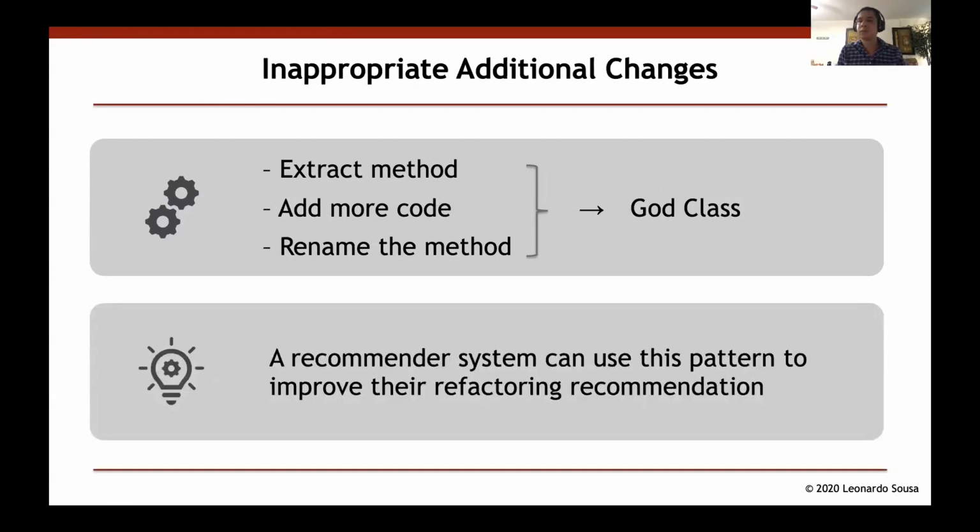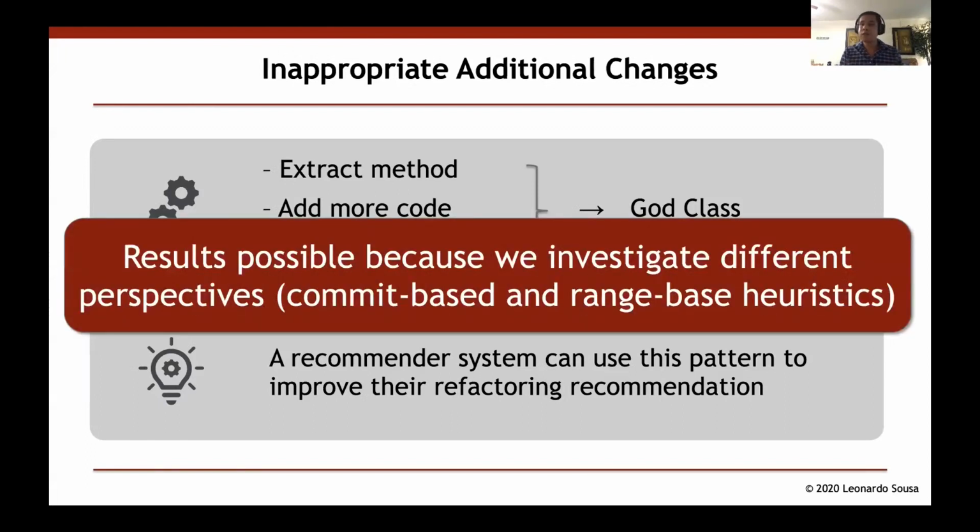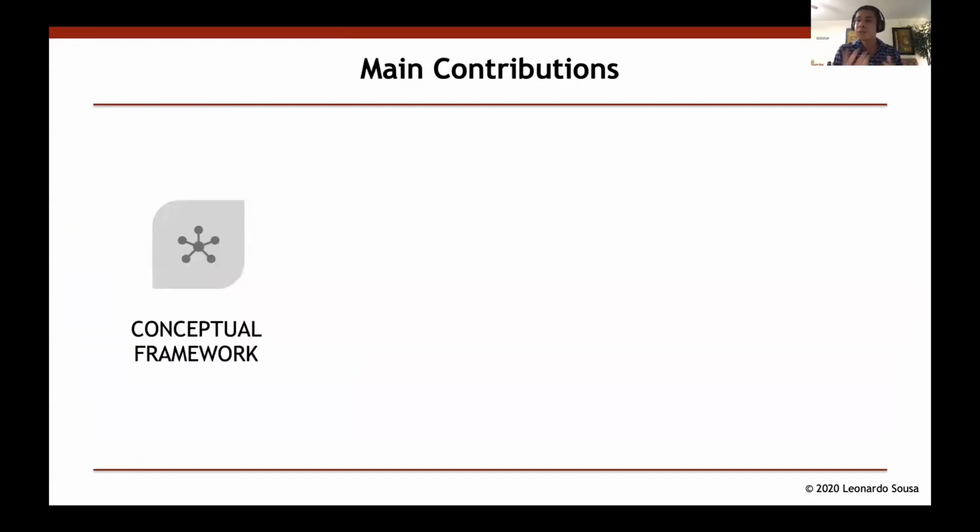So our patterns can be useful to improve recommender systems in this sense. And this result was only possible because we analyzed different perspectives of how to group refactorings together using our heuristics. The main contribution of our study is that we propose a conceptual framework that can help other researchers to propose their own heuristics.